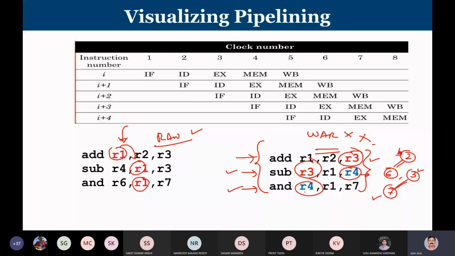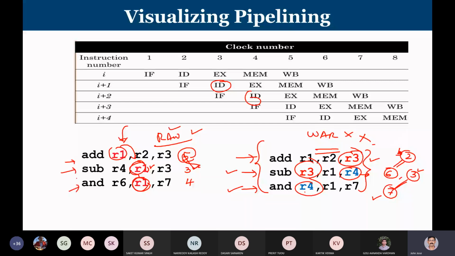This is a scenario. There is a write after read, but it will not create any problem or stalling or incorrect execution. Whereas if you look at RAW, here, when will I write to R1? I write into it at clock cycle number 5. When will I read this R1? At clock cycle number 3. This R1 I am reading at the ID stage of the second one, at clock cycle number 3. So I am going to read a value at clock cycle number 3, but actually the latest value should be available only at clock cycle number 5. This is a hazard because if I do the operation at the assigned time cycle, it leads to incorrect execution.